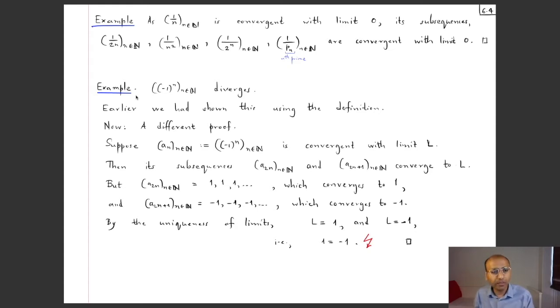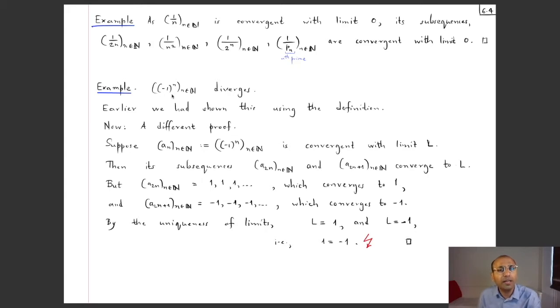Now this previous theorem, that every subsequence of any convergent sequence is itself convergent, can sometimes also be used to show divergence. So let's consider this example, namely the alternating sequence where the terms of the sequence are just toggling between -1 and 1. Okay, so (-1) to the power n.